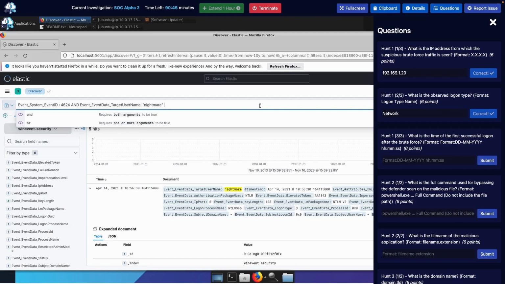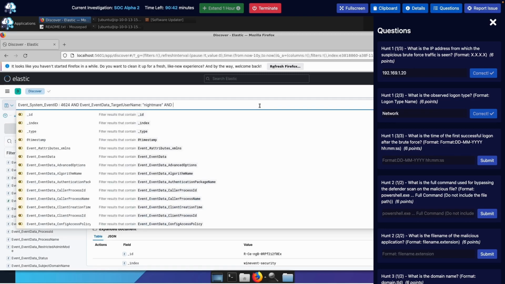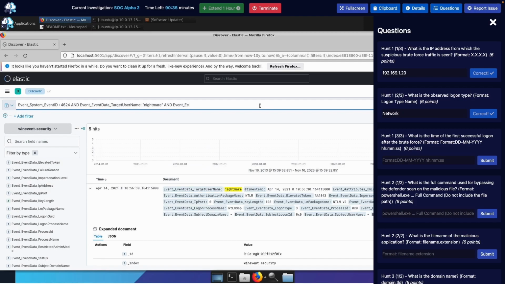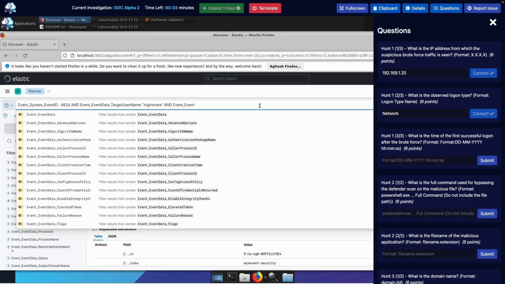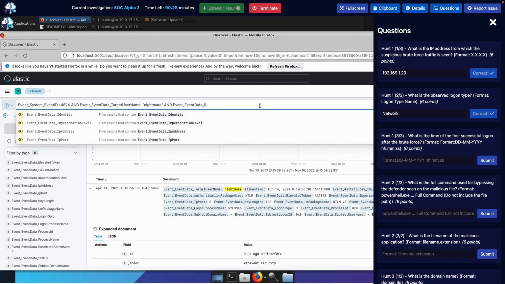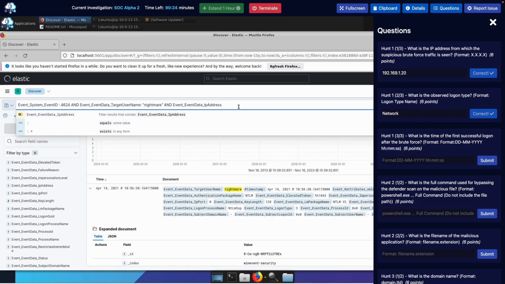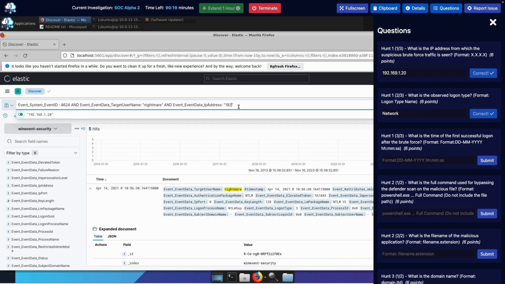I want to eliminate all potential errors. So event data, and now we can get into our specific IP address, which was, I'm looking at it right there. This will eliminate all errors. I think we had our answer already, to be honest, but I just want to make sure. Again, going back to the basics. This is what these videos are for, teaching you the basics. All right, so let's enter there.